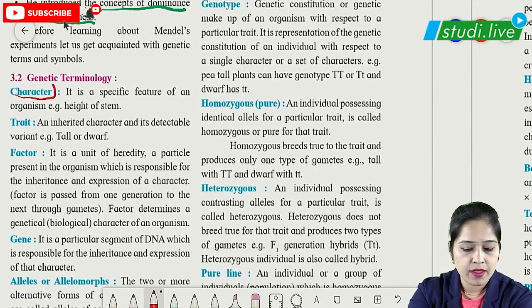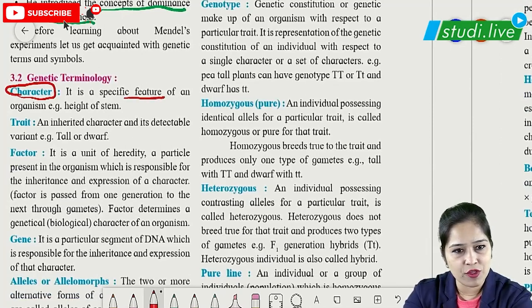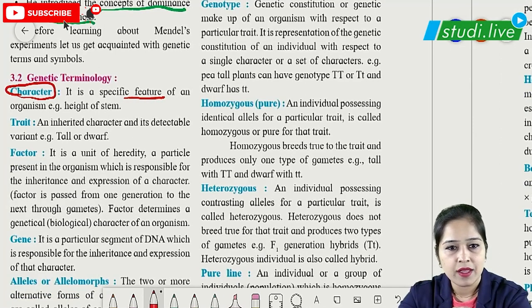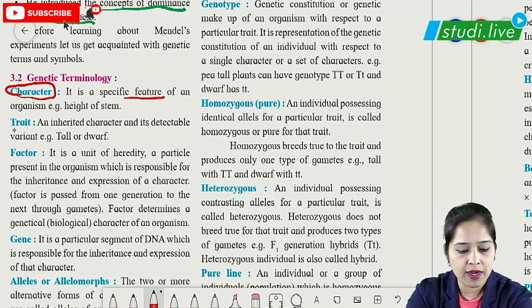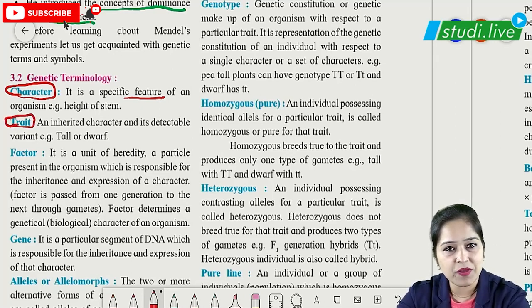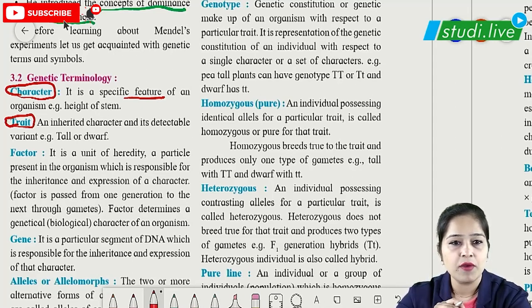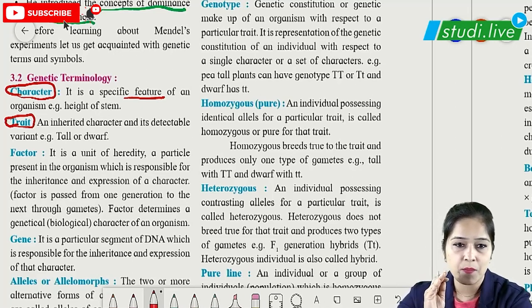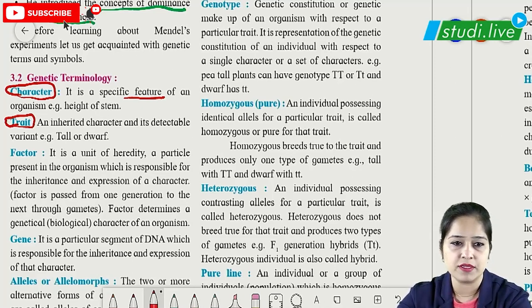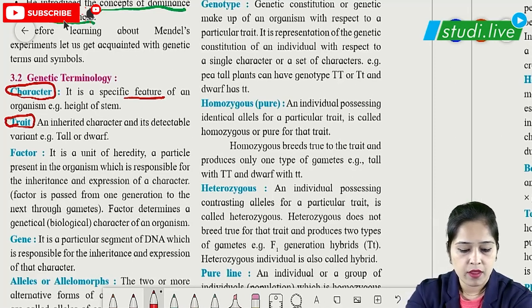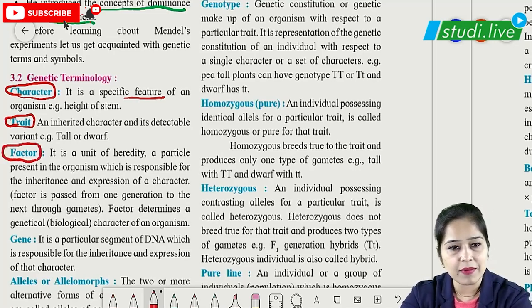When we say character, the character over here is nothing but a specific feature of an organism which we can see visually. The phenotype is also known as character, or it can also be called a trait. It is a specific feature of the organism, the one which is inherited from the parents, and it is a detectable variant. What is the difference between character and trait? Character means it will be height, which can be tall or dwarf, but a trait is a detectable variant where we can distinguish whether a person is a tall person or a dwarf person, or a tall plant or a dwarf plant. Factors we have already discussed, they are nothing but genes.